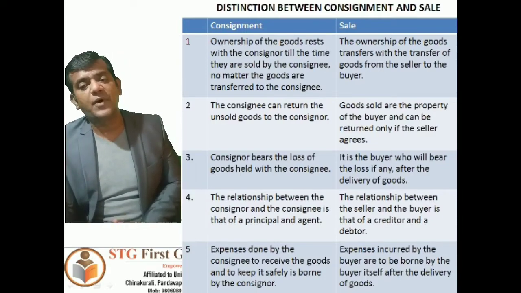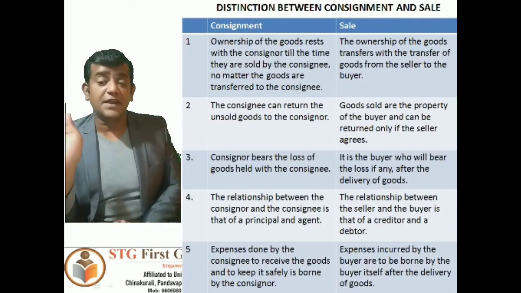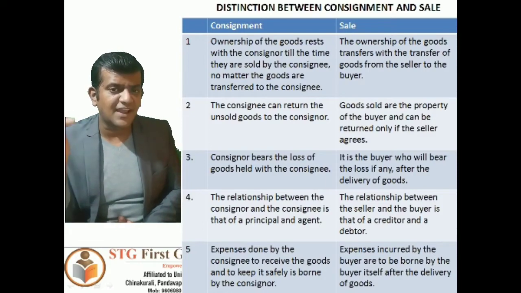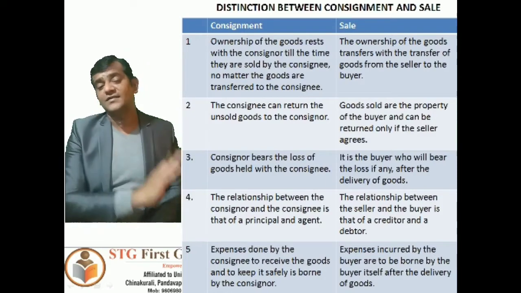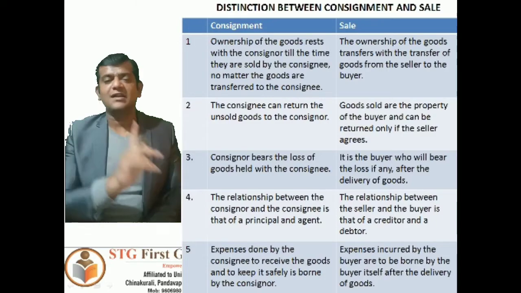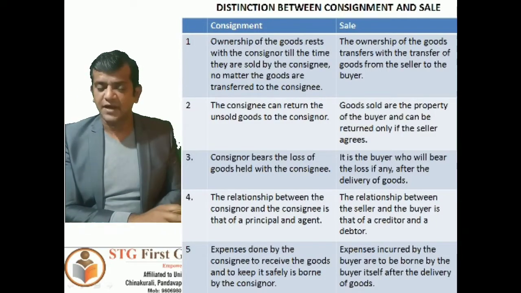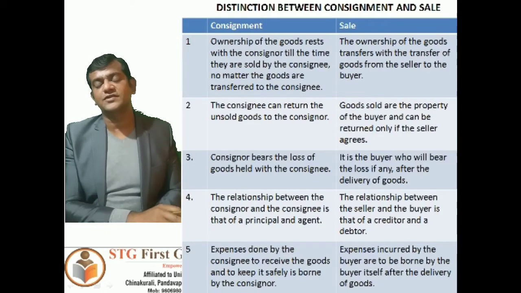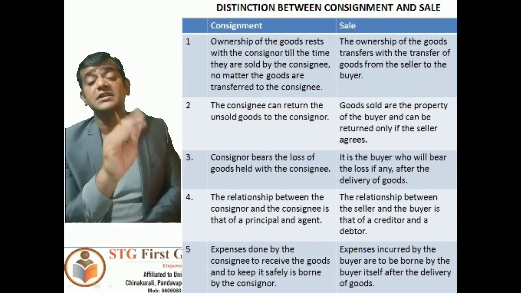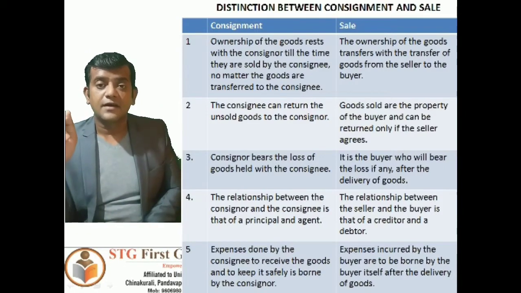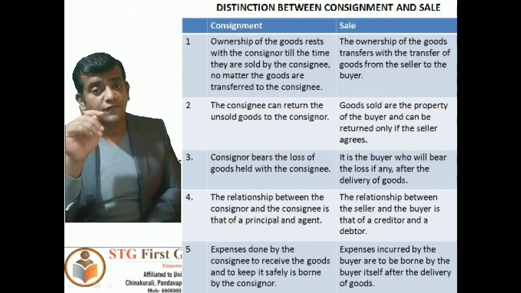In sales, it is the buyer who will bear the loss, if any, after the delivery of goods. Once the sale of goods is done, all the losses will be taken care of by the buyer, who will be held responsible. But in consignment, the consignor will be held responsible for such losses.